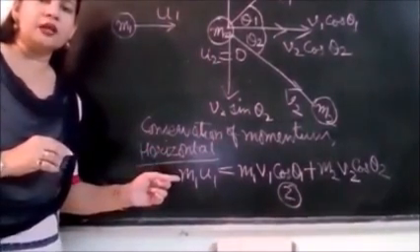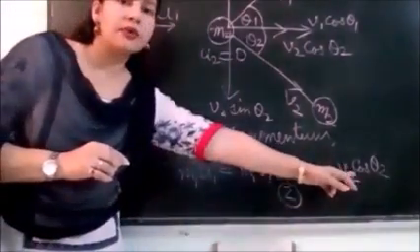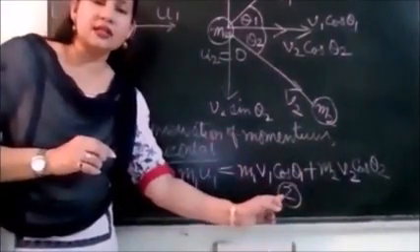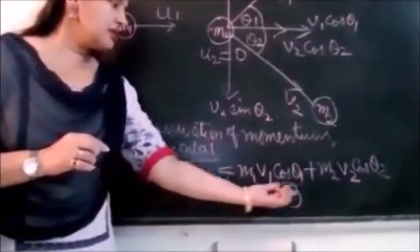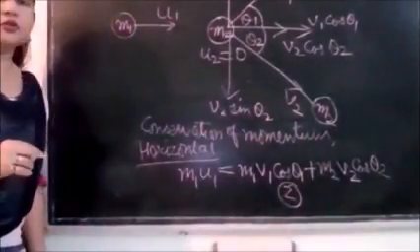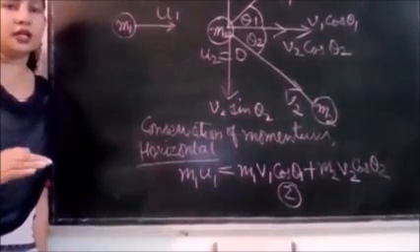We have conserved momentum in horizontal direction. So that's why we are taking only horizontal components of velocities of first and second object after the collision. So m1 v1 cos theta 1 plus m2 v2 cos theta 2. Equation clear?